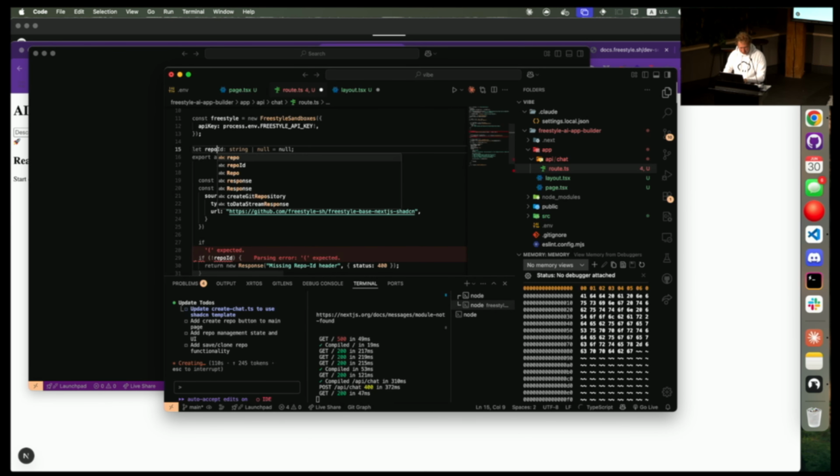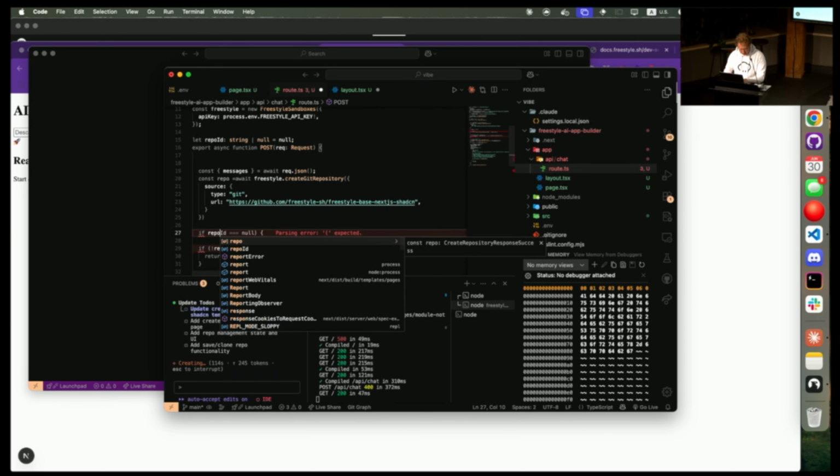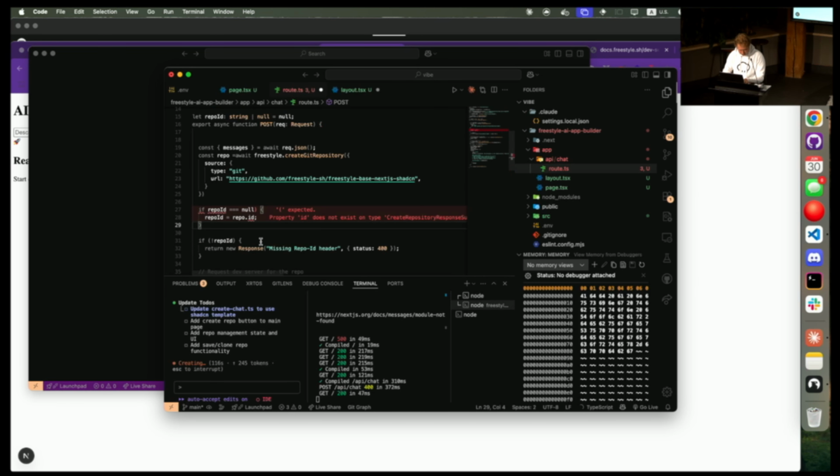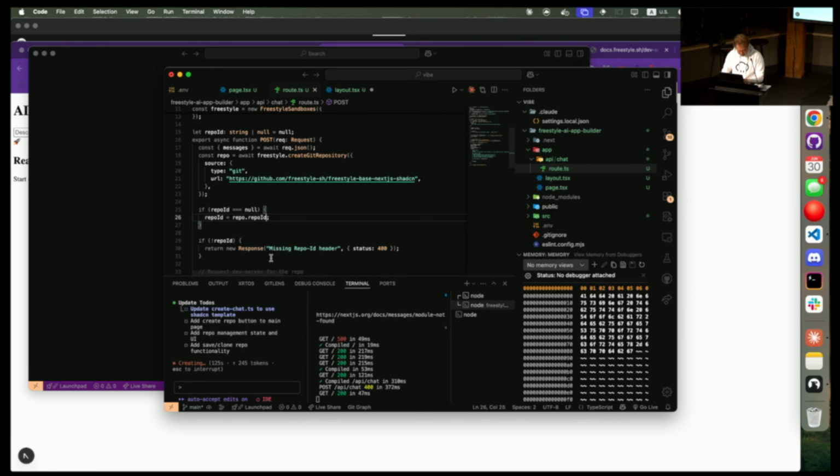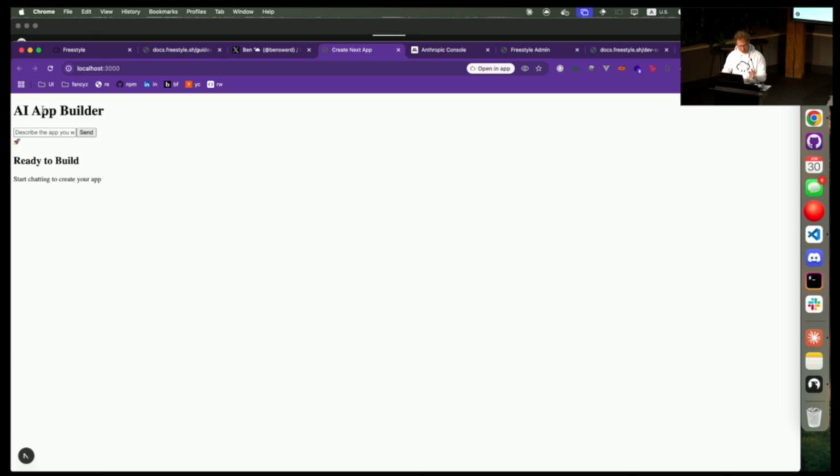We're going to do let repo ID string null if repo ID equals null. That is me, repo.repo ID. And I have hope that it will actually work this time.